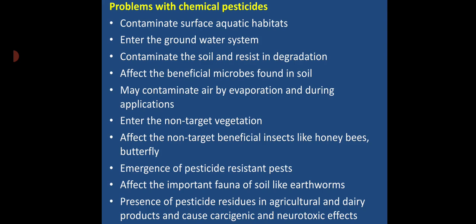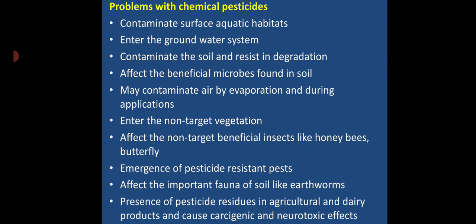Farmers are facing a lot of problems with pests. About 40% of the loss to the farmers is due to pests. To control these pests, the farmers have started to use a lot of chemical pesticides over their fields. But the use of chemical pesticides creates a lot of problems, and the problems are